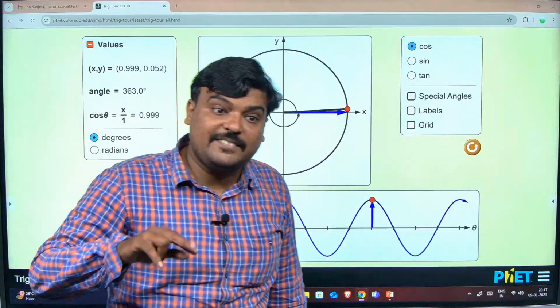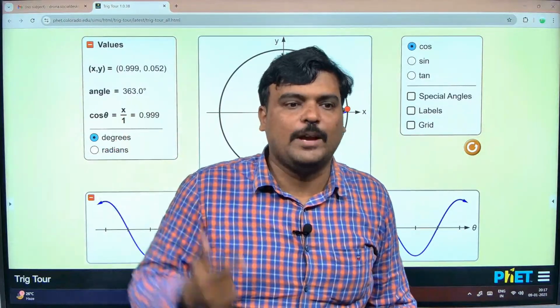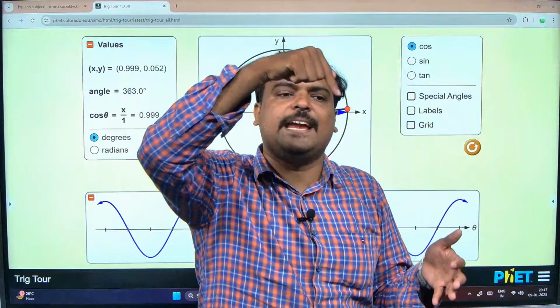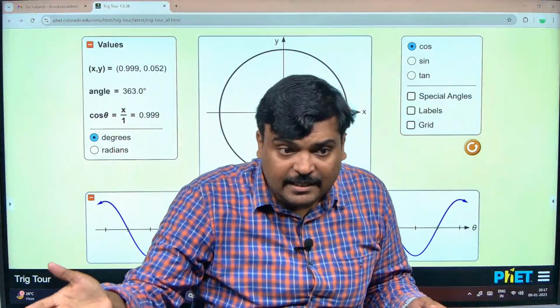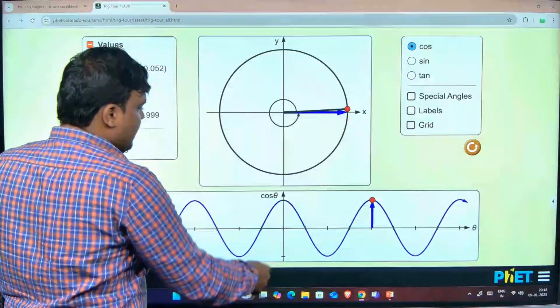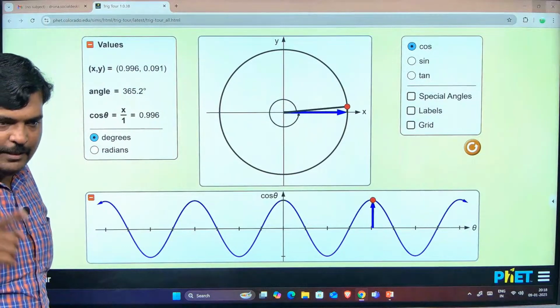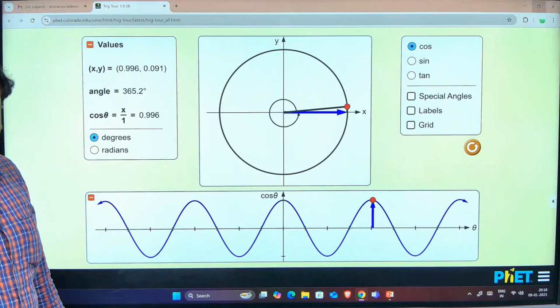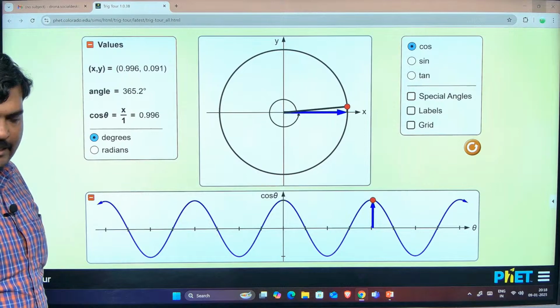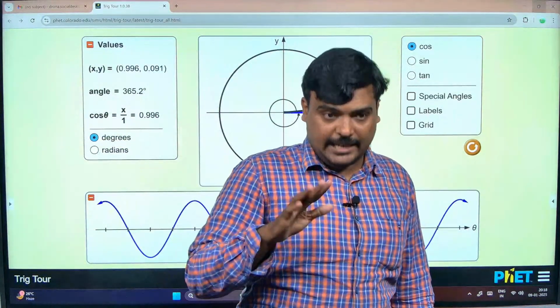That is, நான் போன தடவை y axis measure பண்ணேன், இப்போ x axis measure பண்றேன். Here I am measuring the x axis. Why? Because I have taken the point as (a, b) where a is my adjacent, b is my opposite. Are you getting this, guys? Okay, so similarly, now from here to here I am going to mark it as one cycle, and the same cycle will repeat. Same thing will repeat.